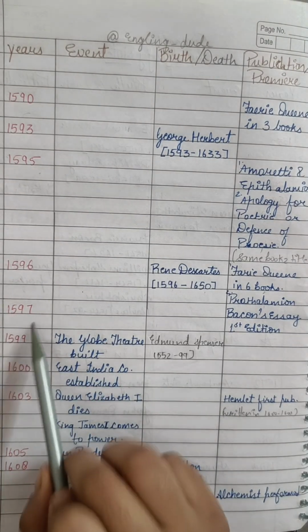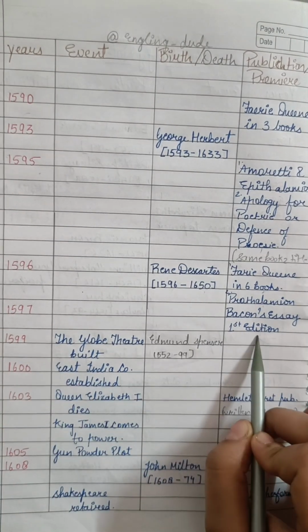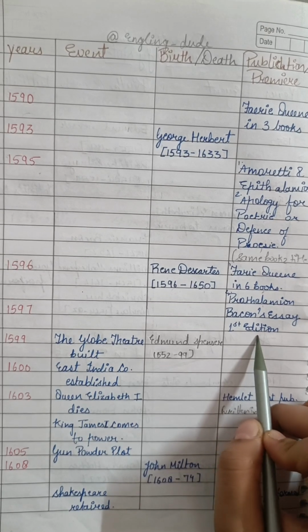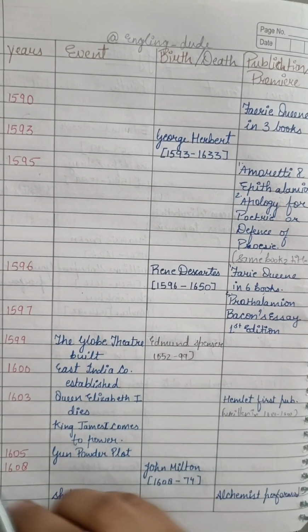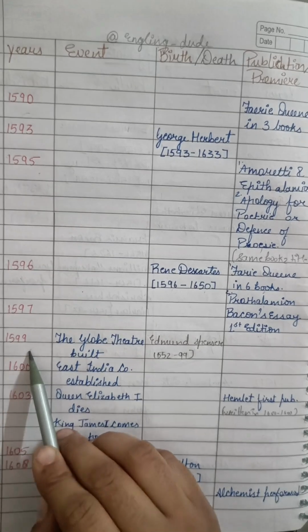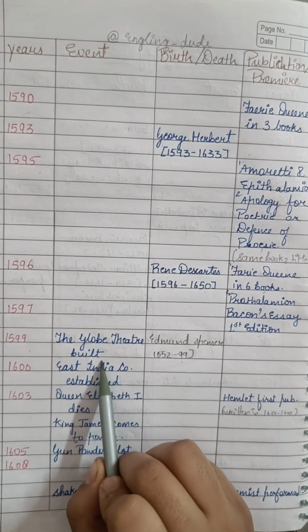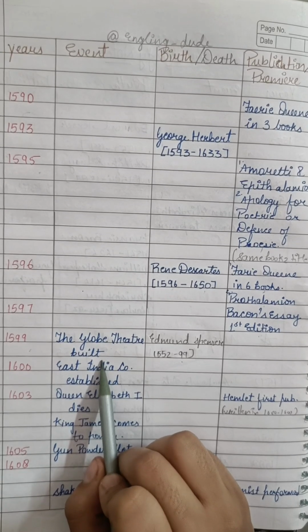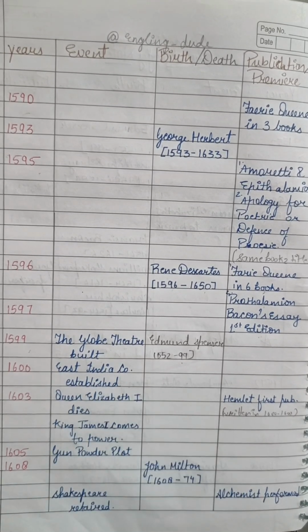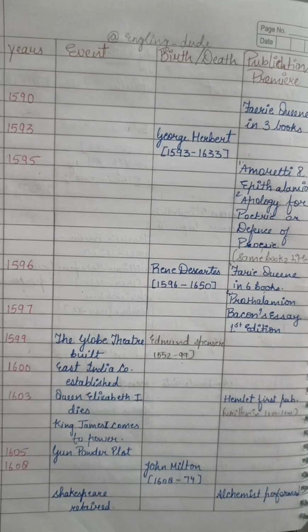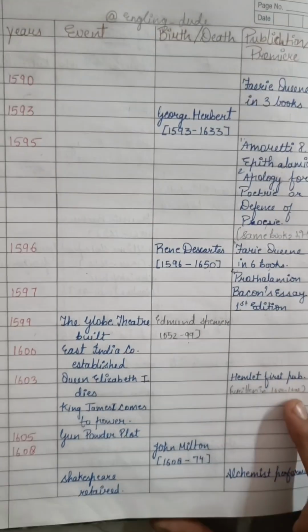Now, it's 1597. Bacon's first essay edition was there. 1599, very important year, Spenser died. And the same year, the Globe Theatre was built. All right, do you remember what the Globe Theatre is? If not, stay tuned. We'll post many videos regarding that as well.